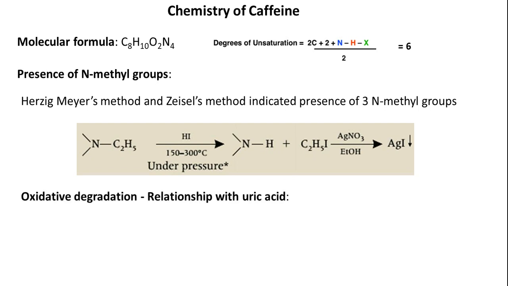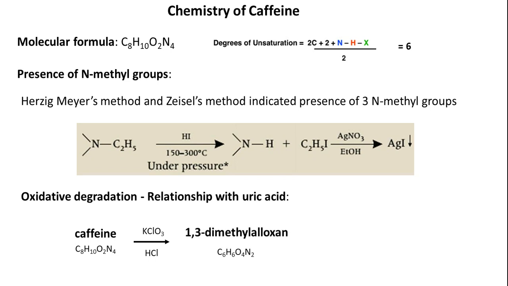And oxidative degradation is another method. Here, in this oxidative degradation, because hundreds of reactions were done on caffeine, but whatever reactions gave us some kind of indication of the presence of a functional group is what I am mentioning over here. In case of oxidative degradation, we got some kind of a link between uric acid and caffeine. Caffeine, upon oxidation with potassium perchlorate and then hydrochloric acid, gave 1,3-dimethylalloxan and N-methylurea.